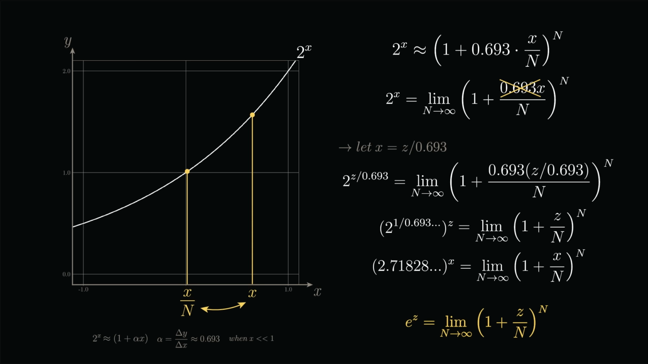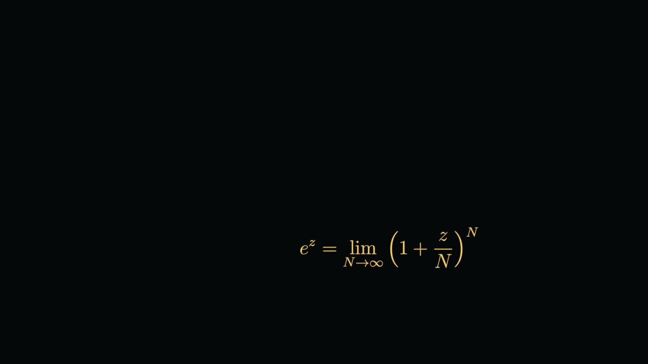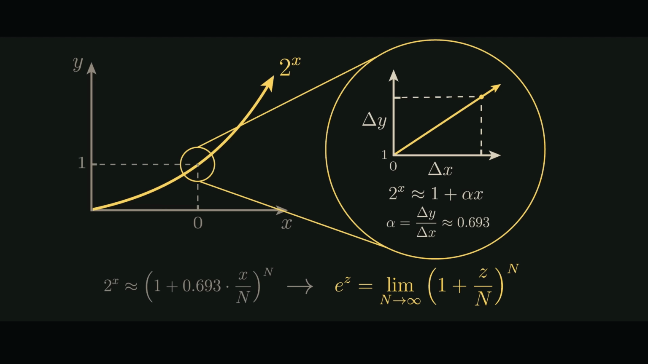Putting all of this together, we have an equation that is often used as the definition of the exponential function. e to the z equals the limit as n approaches infinity of 1 plus z over n, all to the power of n. This equation elegantly describes the zooming in, linearizing, and zooming out procedure that Henry Briggs developed to compute the exponents and logarithms of decimals and fractions.